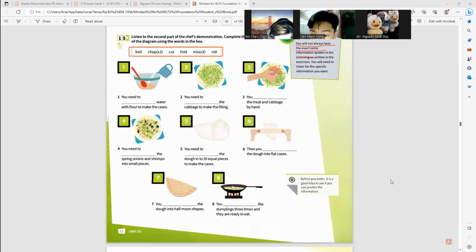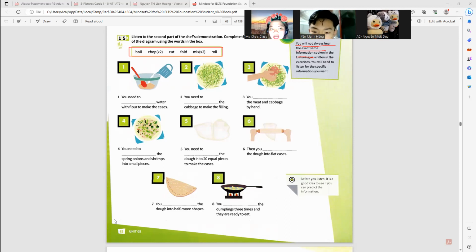Then, fold them into half-moon shapes. Finally, boil the dumplings 3 times, and there you have it. Delicious half-moon dumplings ready to eat.